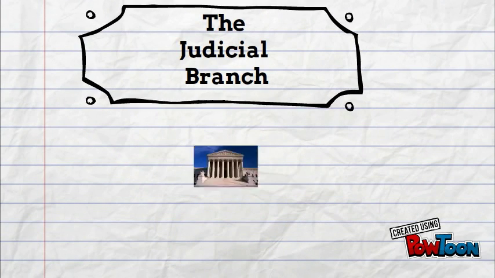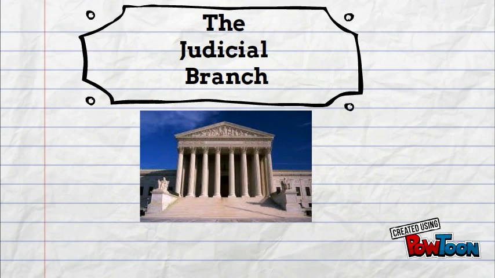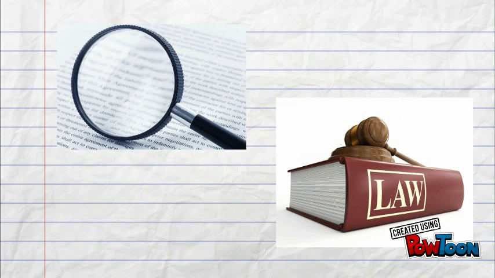The last branch is the judicial branch, which is made up of courts and judges. This branch interprets the laws, applies them to cases, and decides whether or not they violate the Constitution.